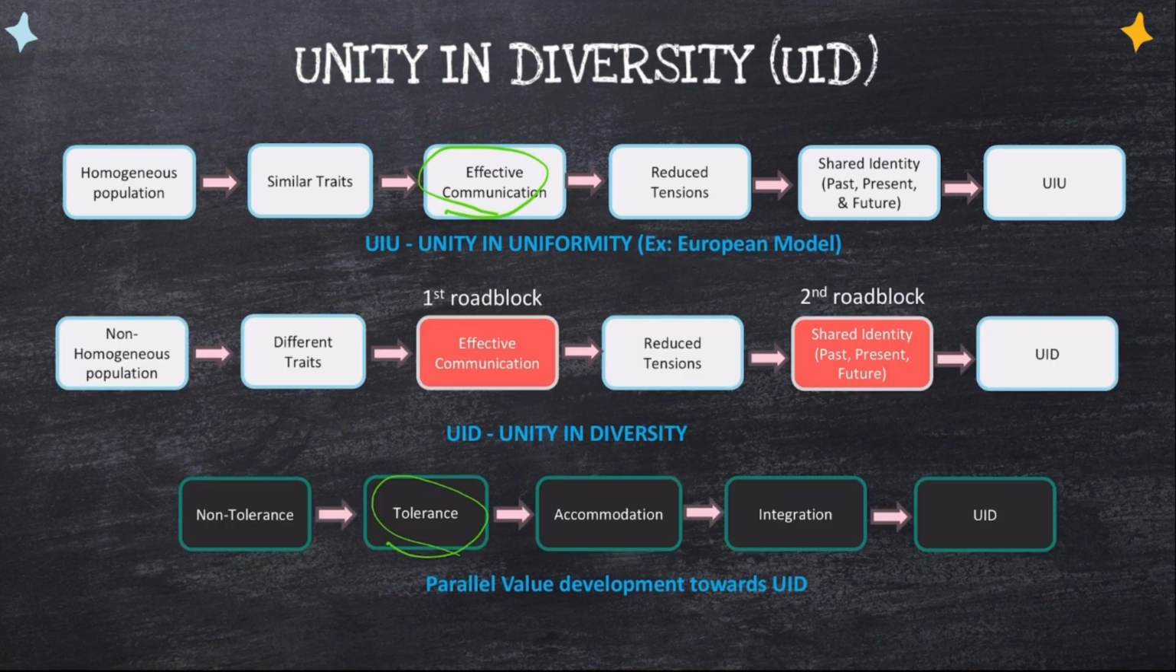If there is more trust, more tolerance, and less tension, reduced tension is a major step towards building a shared identity. This is the biggest roadblock. Shared identity develops when every person in India feels, I am an Indian. The value that facilitates this is accommodation. Shared identity is accommodation from the cultural dimension. This feeling emerges when India as a whole acknowledges and accommodates the cultural identity of all the communities.